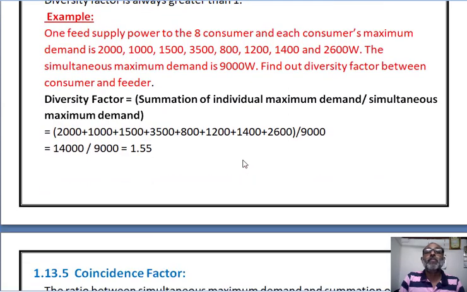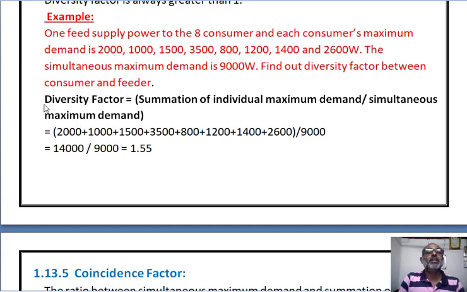Now let me see one example. One feeder supplies power to 8 consumers, and each consumer's maximum demand is 2000, 1000, 1500, 3500, 800, 1200, 1400 and 2600 watt respectively, and the simultaneous maximum demand is 9000 watt. So find out the diversity factor between consumer and the feeder.